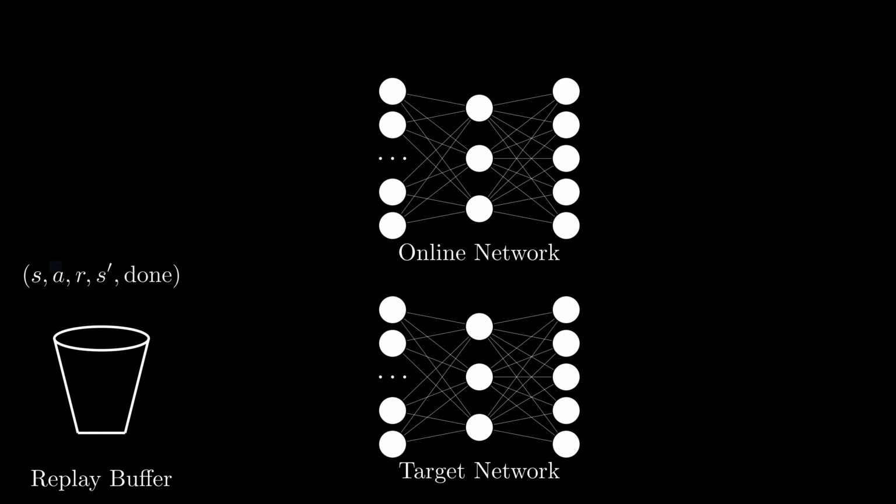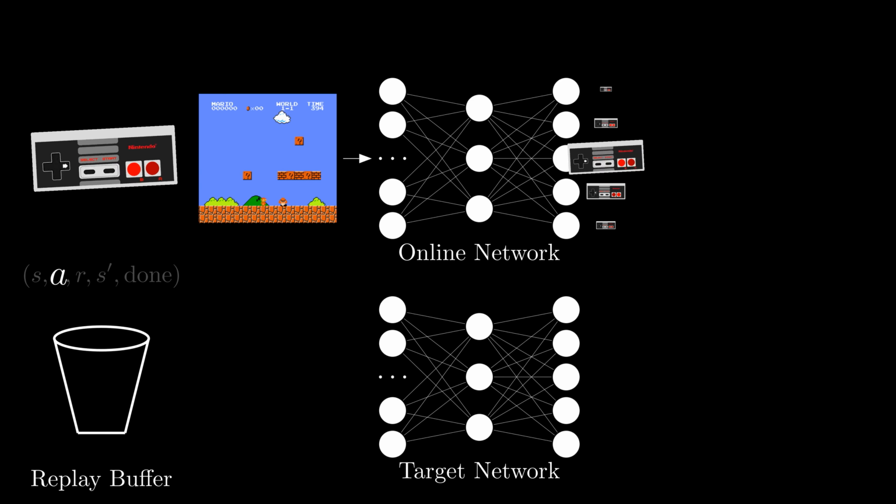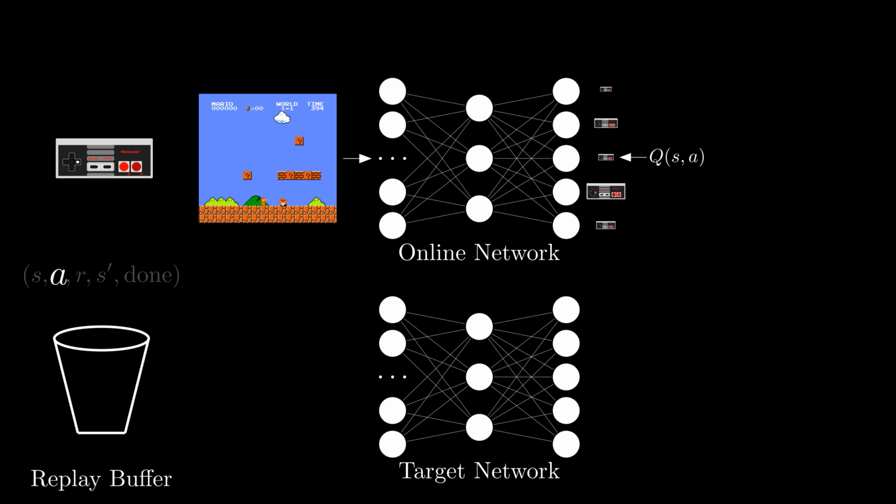We then pass in the state to the online network to get the predicted Q values for the 5 actions. The different sized controllers represent how the network values each action differently. However, we only care about the action that was taken and is present in the sampled tuple. This is our predicted value for this state action pair. To see how accurate it is, we calculate our target value.